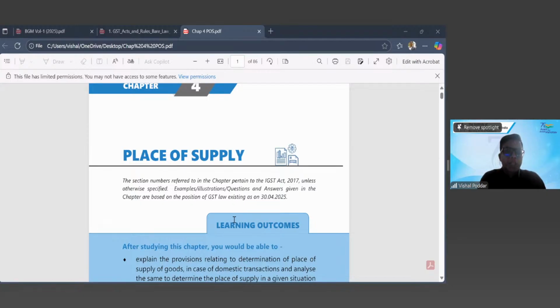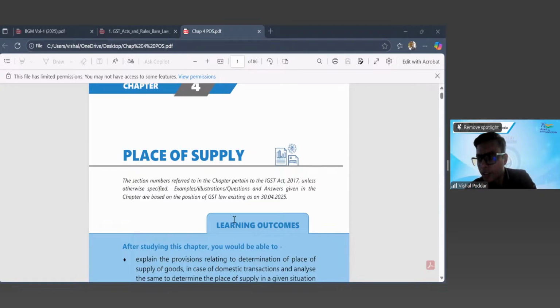So what I'm trying to explain, please pay attention. Many times finding out the physical destination is not possible. That is where the law smartly, instead of using the word destination of supply, uses the word place of supply. So what is place of supply? Place of supply is the destination state.